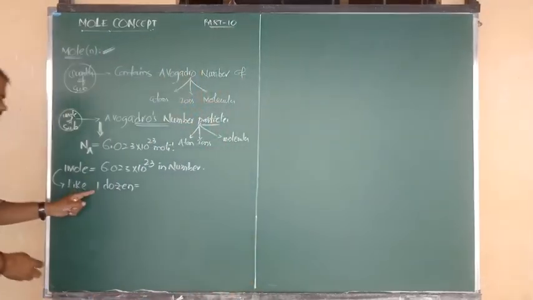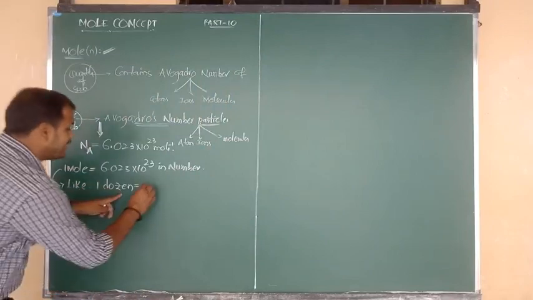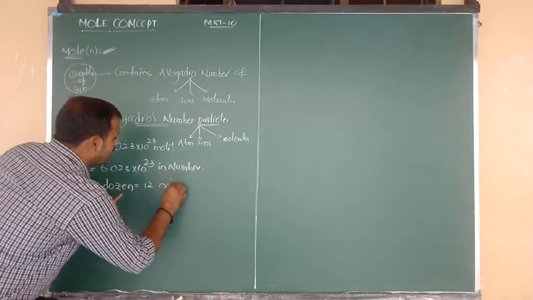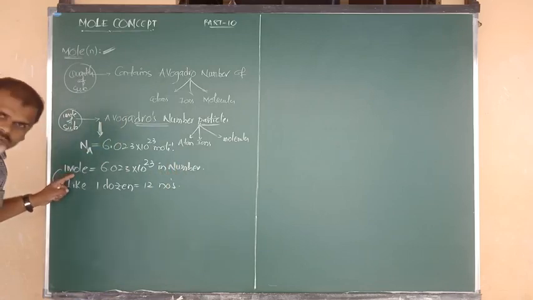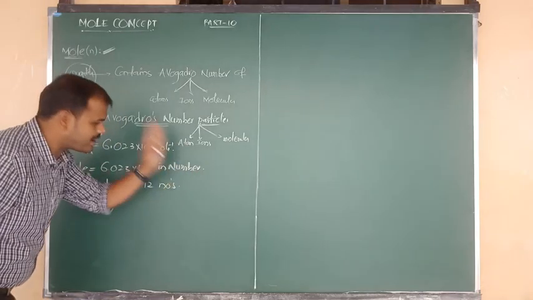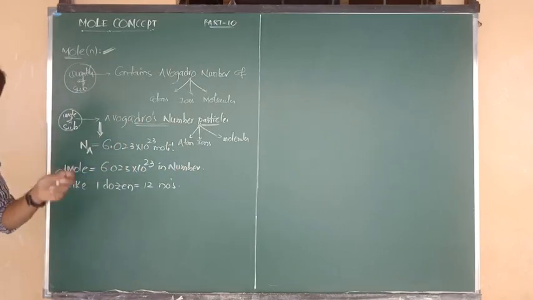Okay, so same like casual information. 1 dozen means it contains 12 numbers. This number is fixed. 1 mole means the number of particles should be fixed. How many particles? Avogadro number of particles. ये तुम्हारा information be fixed in your mind. I hope you understand that.